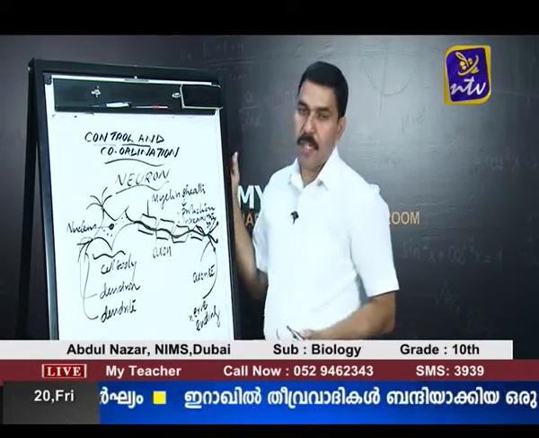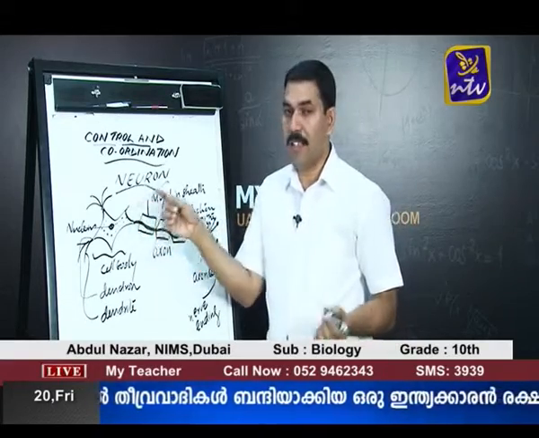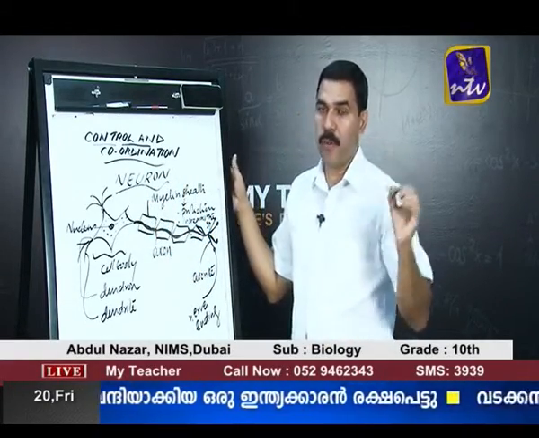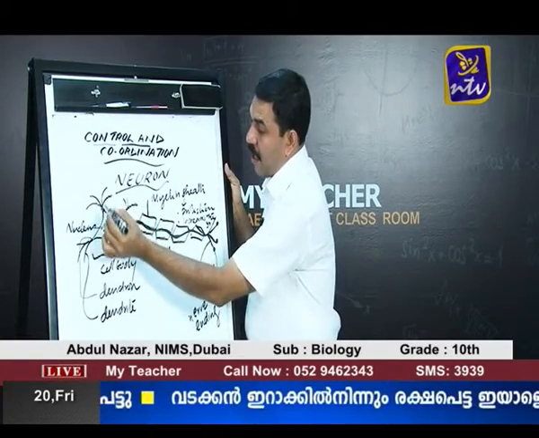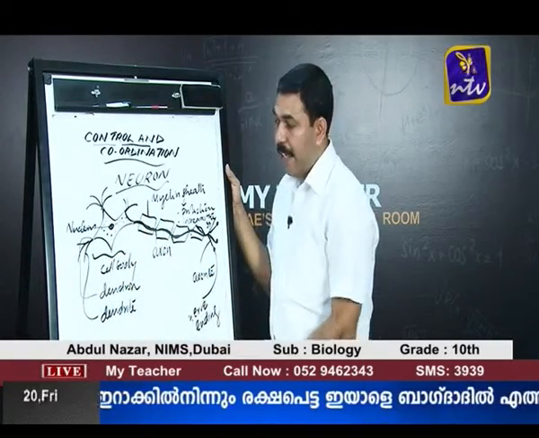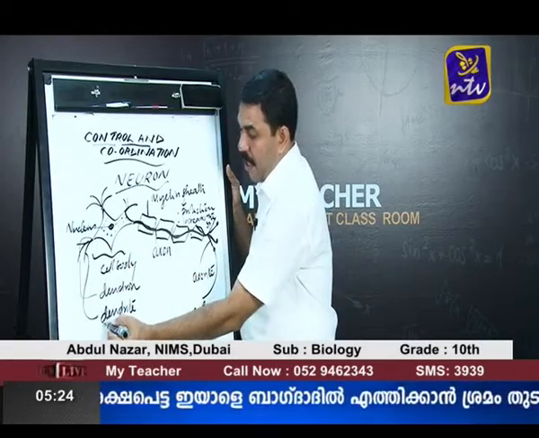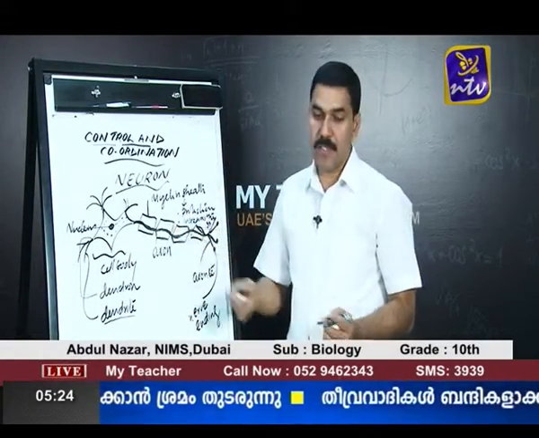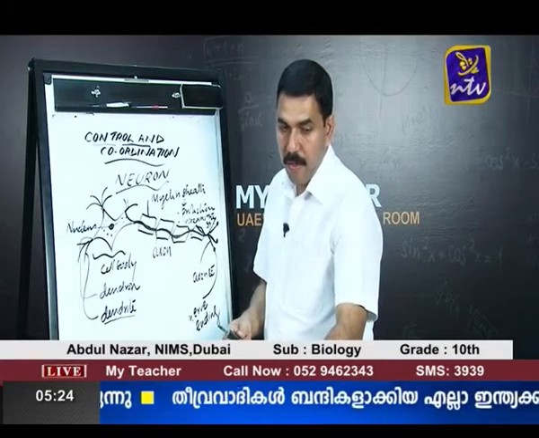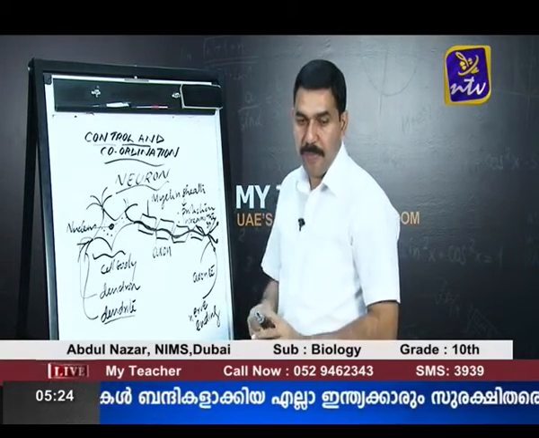Apart from the axon, a nerve cell, or the cell membrane of a neuron, has so many small projections, and these small projections are called dendrons. Dendrons also end in branches, and the branches of the dendrons are called dendrites. This is the structure. Once again, you can see the structure on the screen.